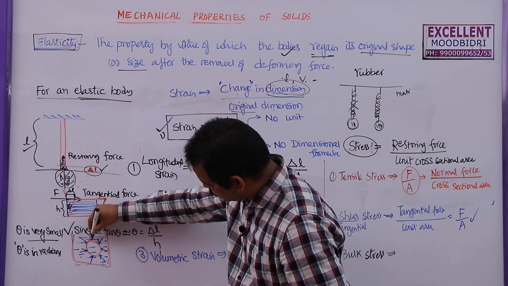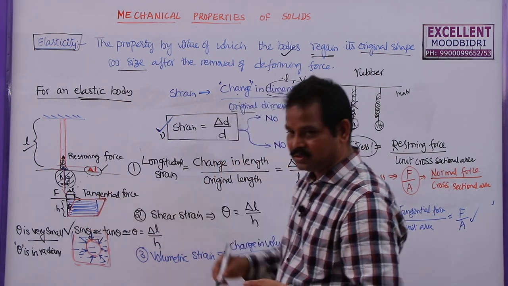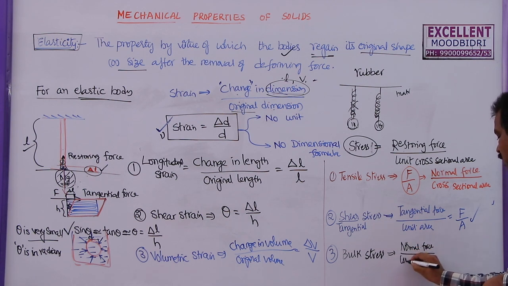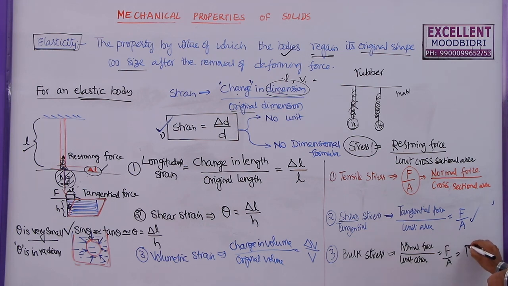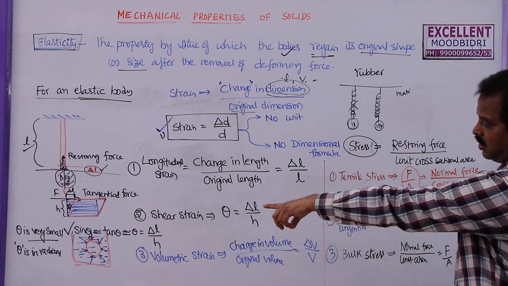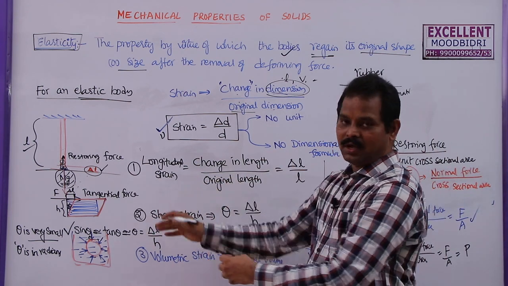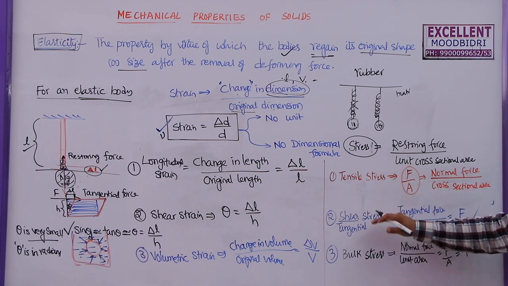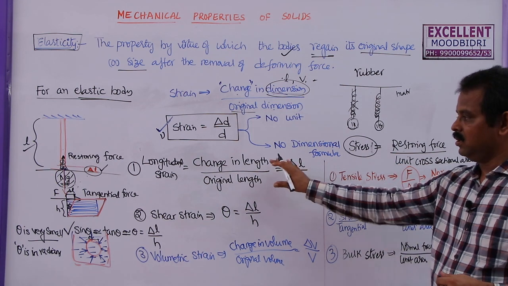If you take this surface and this force, this is always 90 degrees perpendicular to each other. So this is also normal force acting on unit area, unit cross sectional area, or simply unit area. So this is force by area. Generally in this case we call it a pressure acting on that body. So these are the three different types of stresses and corresponding strains.